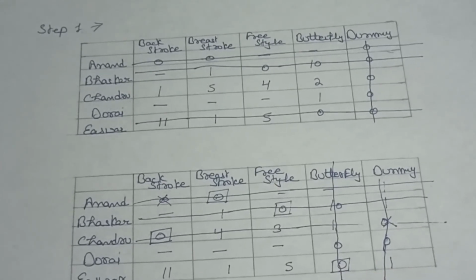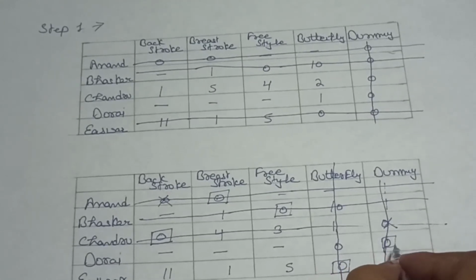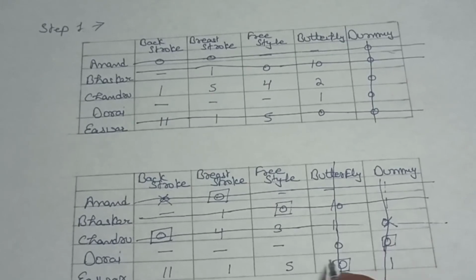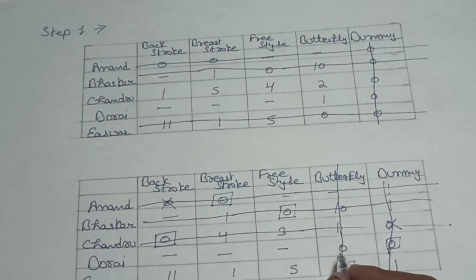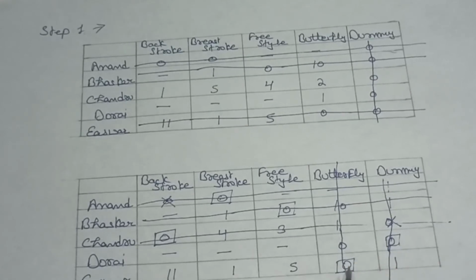Students, you can see here I have selected this zero, not this, because we have to select this one from the fifth column. If I select this cell, this zero, then we can't select this one. So our solution is this.